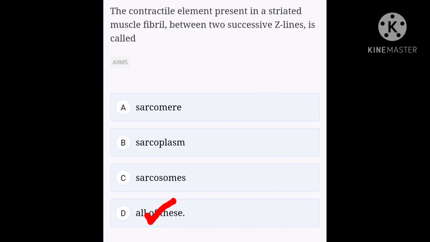Okay, next question. The contractile element present in a striated muscle fibril between two successive Z-lines is called option A, sarcomere, option B, sarcoplasm, option C, sarcosomes, option D, all of this. Option A, sarcomere is the right answer.